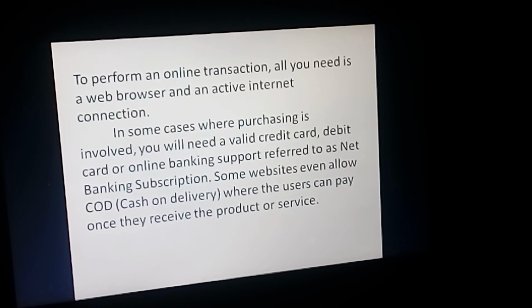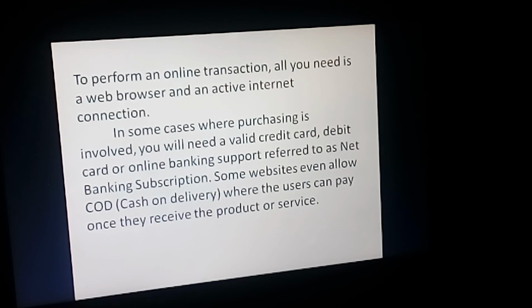To perform an online transaction, all you need is a web browser and an active internet connection. Okay, means you need an active internet connection and a web browser. Students, in some cases where purchasing is involved, you will need a valid credit card, debit card, or online banking support referred as net banking subscription.